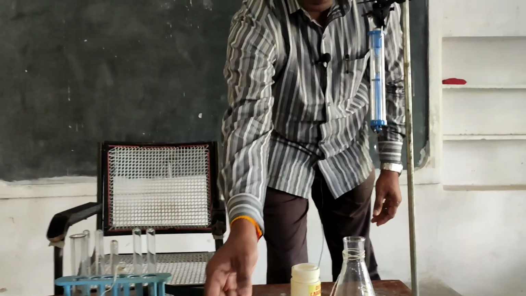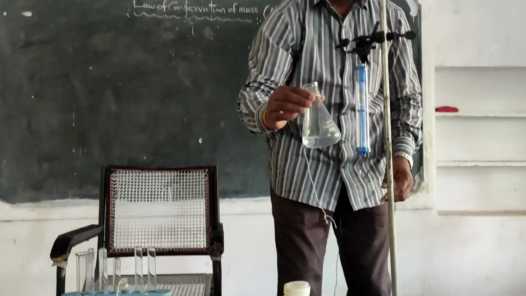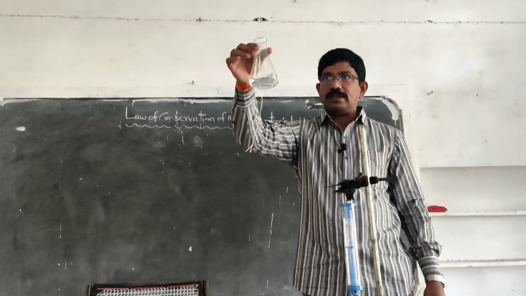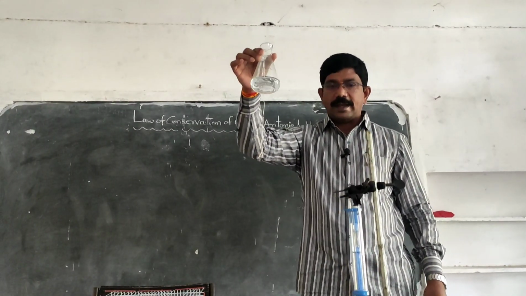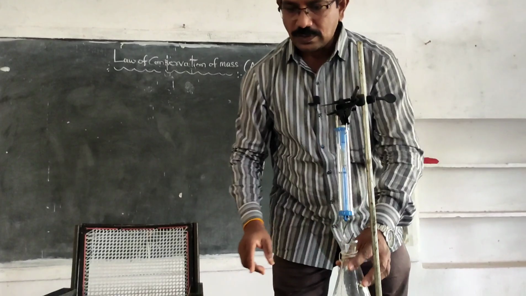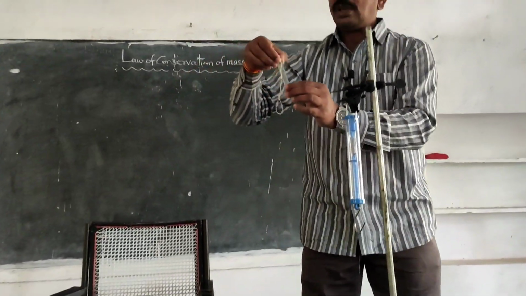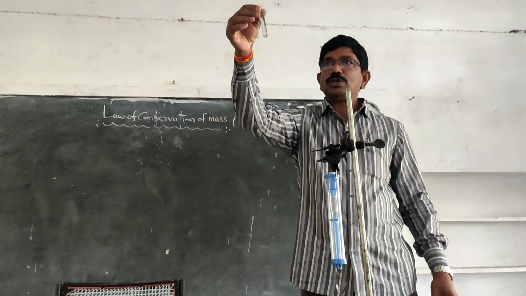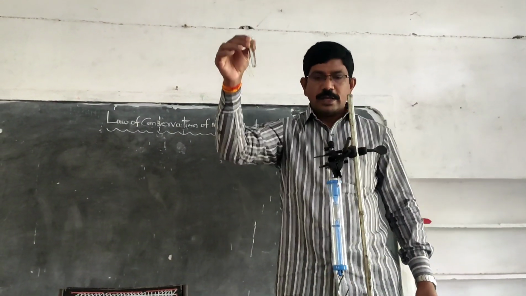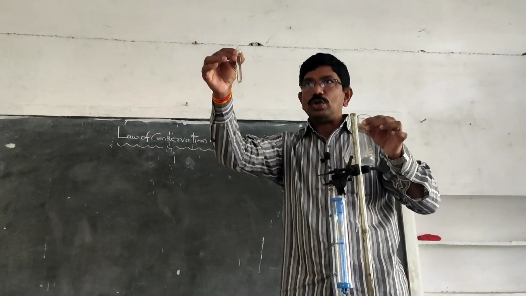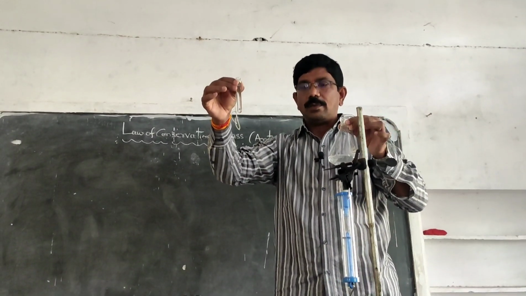Now, I prepared a fresh salt solution of lead nitrate. This is the salt solution of lead nitrate. Now, see this one. This is the freshly prepared salt solution of potassium iodide. This one is the salt solution of lead nitrate, and this is the salt solution of potassium iodide. Are you clear about that one?